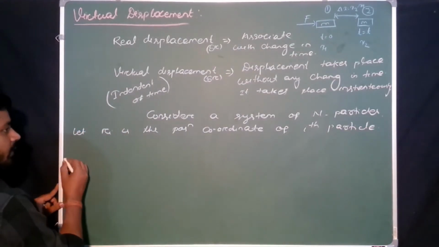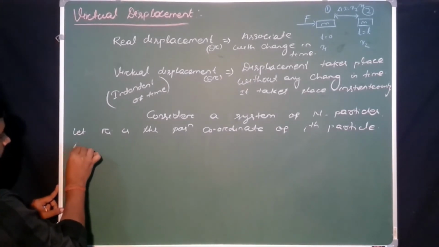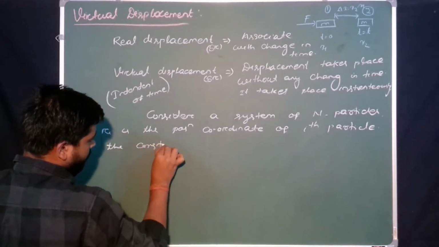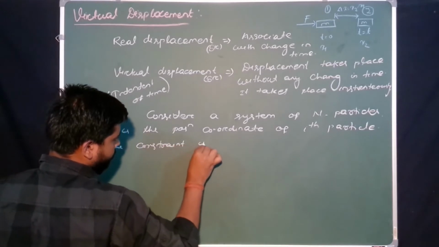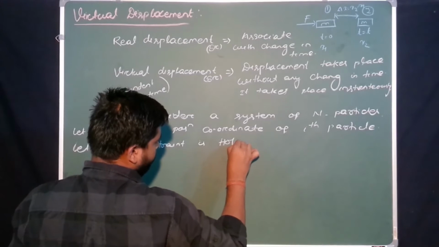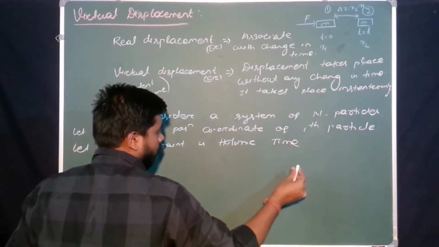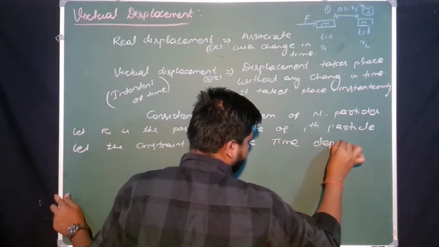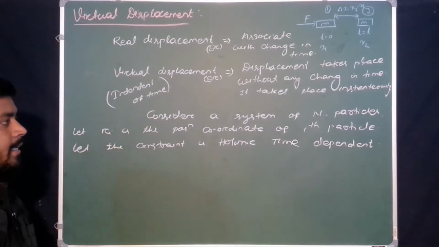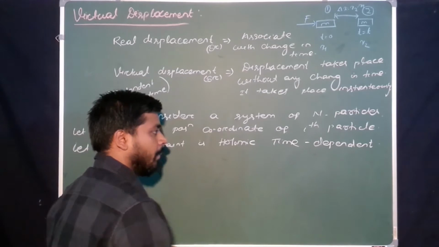Let the constraint be holonomic time dependent. Right, here the constraint is holonomic time dependent. That means the constraint must depend upon time.